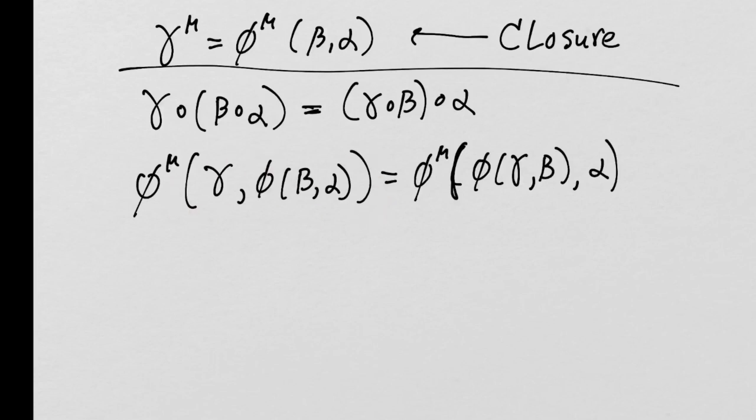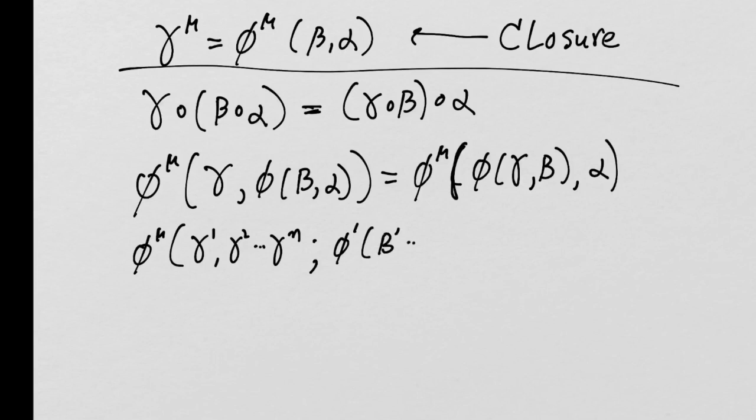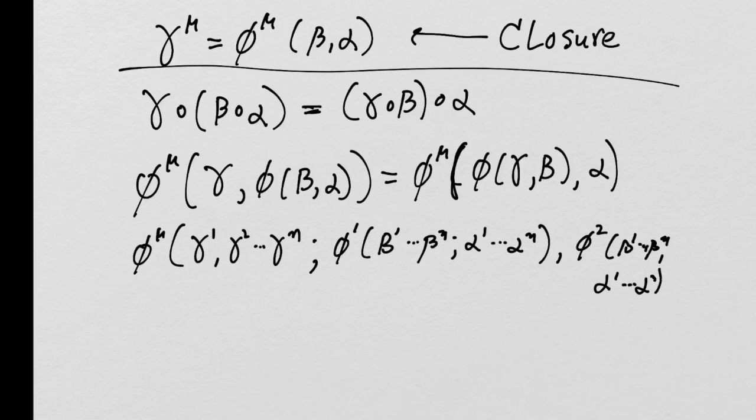Now notice, if you blow this up into the full inconvenient way, just for illustration's sake, this is phi mu, and then this is gamma 1, gamma 2, gamma eta, maybe semicolon, and then this is phi 1, beta 1, beta eta, semicolon, alpha 1, alpha eta, close quote, and then comma phi 2, beta 1, beta eta, comma alpha 1, alpha eta, etc., all the way